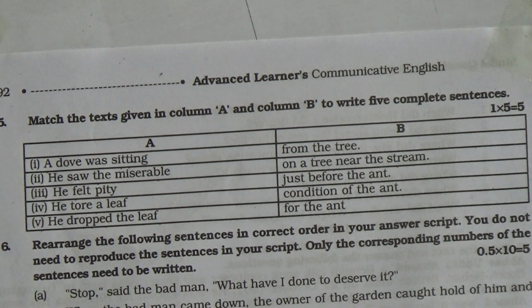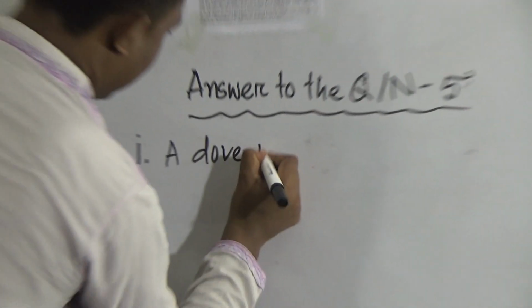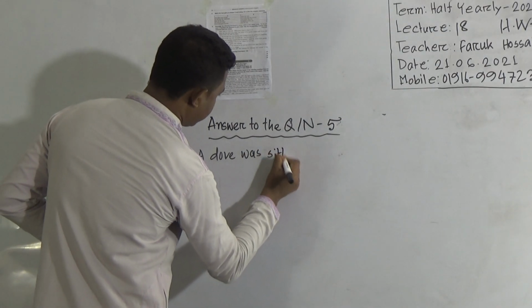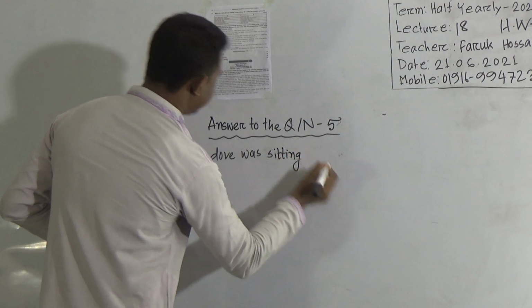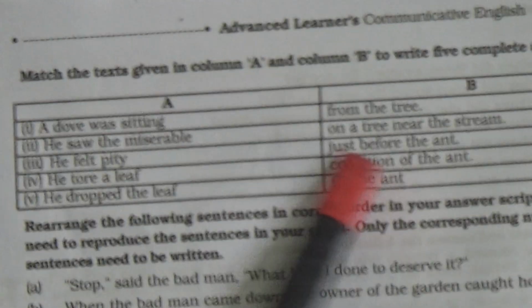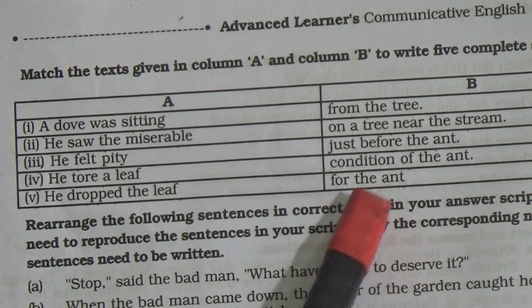A dove was sitting. Then which one will match with it? A dove was sitting. So after reading one, you will read full column B.